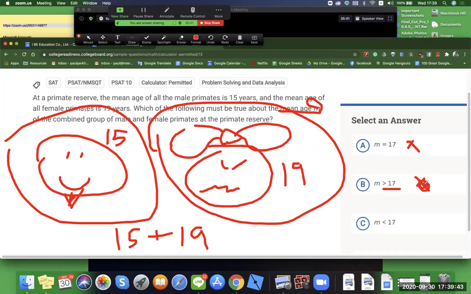This one is a maybe for me. Okay, a maybe for me here. And this one would be a maybe. Okay, let's see what D gives us.